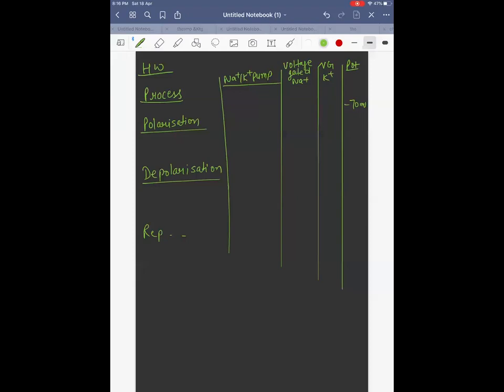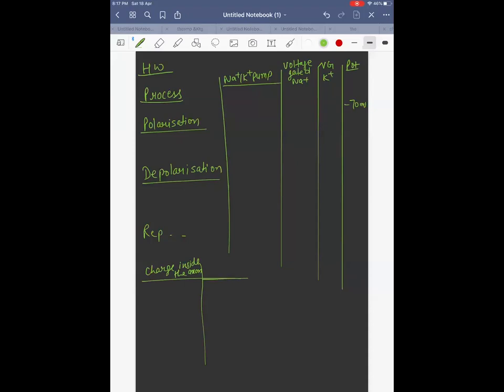And one more column you need to add. In that, you need to write what is the charge inside the axon. For example, in polarization, inside the axon, charge is negative, right? This is the fifth one.